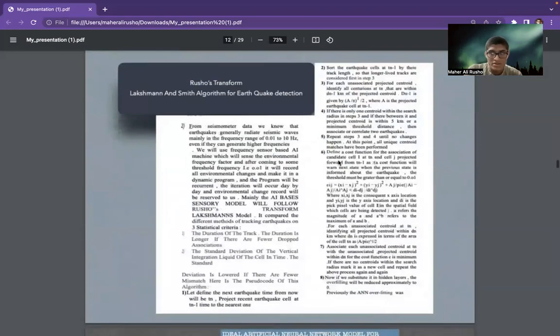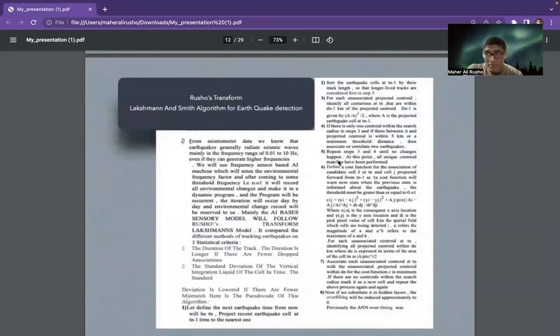So now let's introduce my algorithm. Before introducing the main part, we know from seismometry data that earthquakes generally radiate seismic waves from 0.01 hertz to 10 hertz. So we will use some kind of AI reinforcement learning, which will consider all the patterns, and a dynamic program that will be recurrent, iterated day by day, to give the output more strongly and accurately.